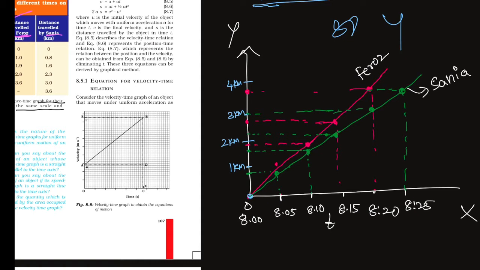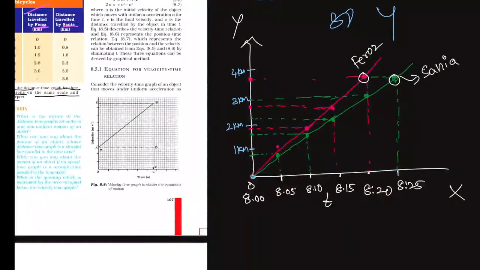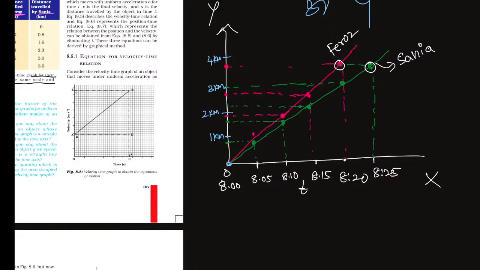Here, children, Firoz reached and Sania reached. By this we have to interpret which one has the greater slope. The slope is greater for Firoz. Here we have to take 2 points.